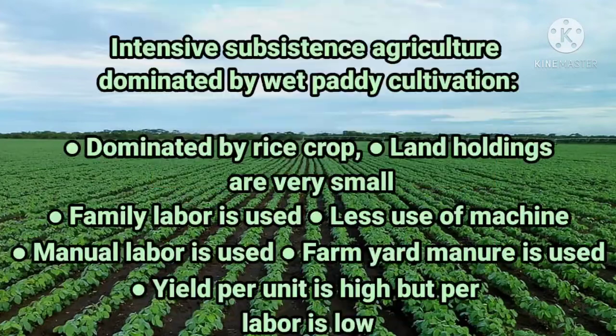Basically, there are two types of intensive subsistence farming. First, intensive subsistence agriculture dominated by wet paddy cultivation. This type of agriculture is characterized by dominance of the rice crop. Land holdings are very small due to the high density of population, and farmers work with the help of family labour, leading to intensive use of land. Use of machinery is limited, and most of the agricultural operations are done by manual labour.